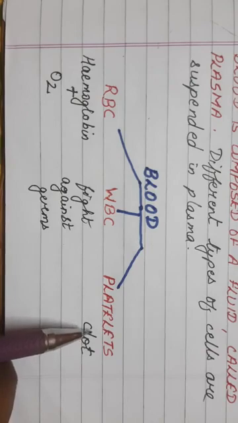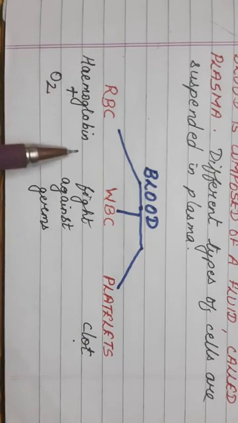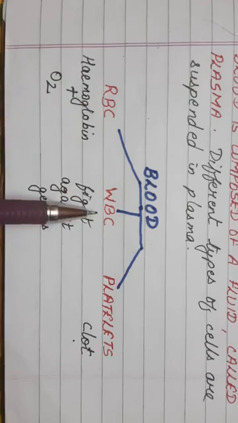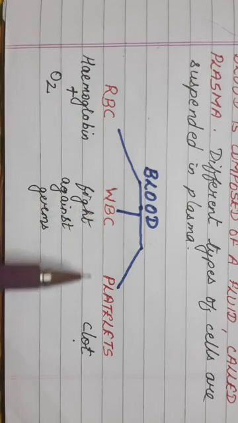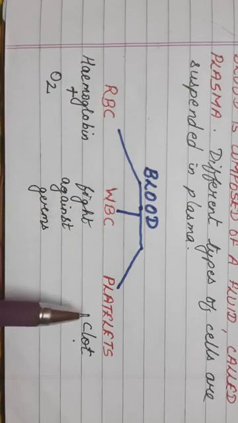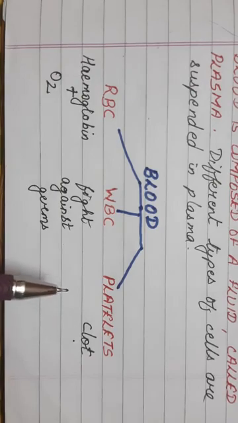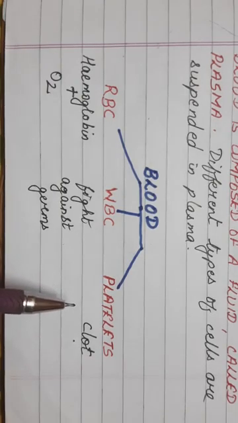So that is why platelets are very important. I hope, children, that this much is clear to all of you. RBC is red blood cell, WBC is white blood cell, and platelets are another cell responsible for clotting of the blood. Please, children, this chapter has many new things which you have not learned before.